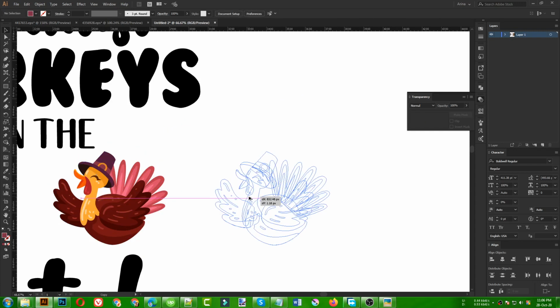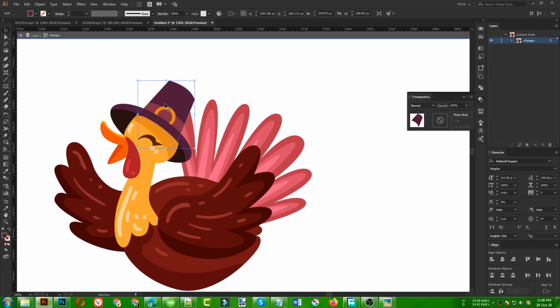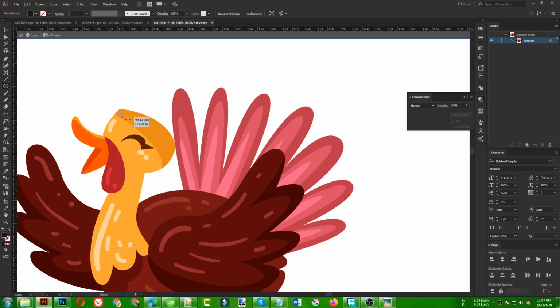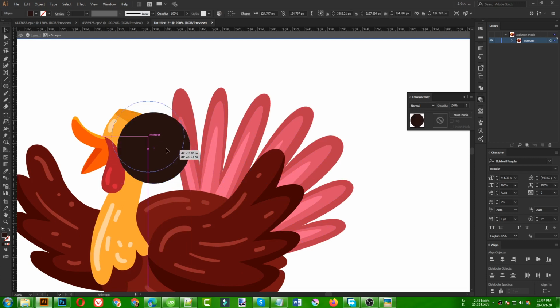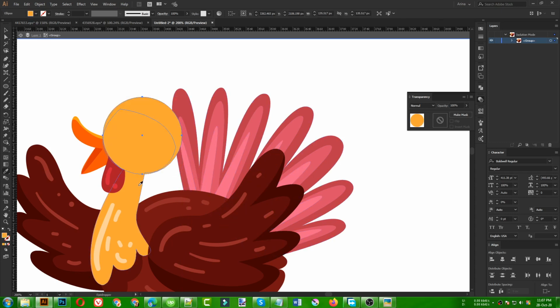So let's first keep a copy here. This one is wearing a hat, so I want to remove this hat from its head, because I want to make one without a hat and one with a hat. That will give me an option to represent it in plural ways, so that is good for me. Okay, I need to make it a little bigger, just like this it will work for me. Then pick the eyedropper and click here.